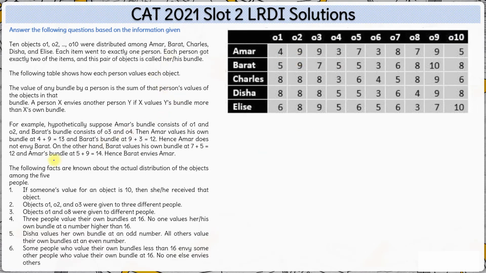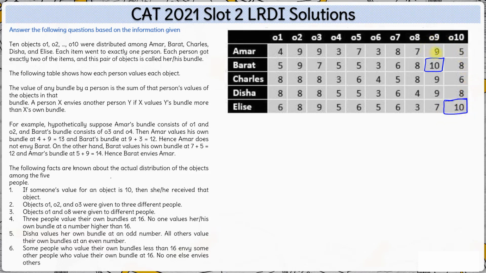Okay. Now, the following facts are known about the actual distribution of the objects. If someone's value for an object is 10, then she or he received that particular object. So, Bharat values one of the objects as 10. That means Bharat will definitely receive this object 9. Similarly, Elise will also definitely receive object 10.